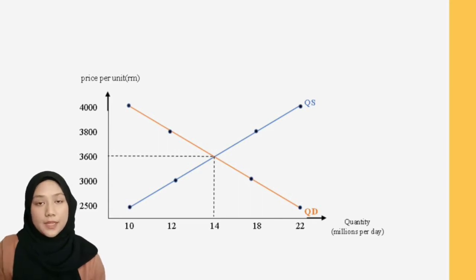Based on the diagram, the equilibrium price is Ringgit Malaysia 3,600 per unit and the equilibrium quantity is 14 million per day. If the price is below the equilibrium price, it is called a shortage. What is shortage? Shortage occurs when the demand is greater than the supply, while when the price is above the equilibrium, it is called a surplus. Surplus occurs when the quantity supplied is greater than the quantity demanded.